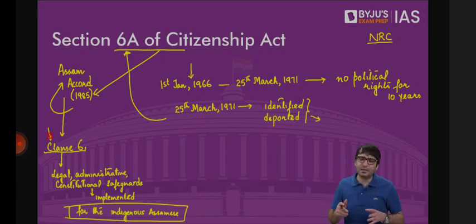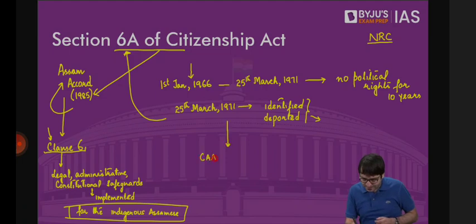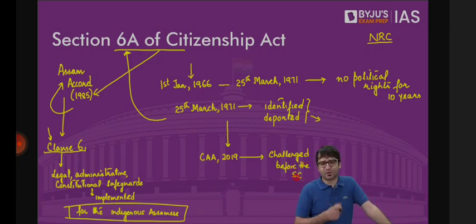But be that as it may, when the Citizenship Amendment Act was passed in the year 2019, it was challenged before the Supreme Court. Challenged on the grounds that it violates the basic structure of the Constitution, which is secularism. Challenged on the grounds that it is discriminatory against a religion. Challenged on the grounds that it is arbitrary, because without any logic, you have chosen a cutoff date, 31st December 2014. Without any logic, you have chosen only the three countries in our neighborhood, Pakistan, Afghanistan, Bangladesh. Without any logic, you are mentioning only the 6 religious communities. What about the Muslims who have been attacked, the secular Muslims who have been attacked in Bangladesh, in Pakistan, in Afghanistan? What about the atheists? What about the Jews? All this is arbitrary. That's the challenge before the court.